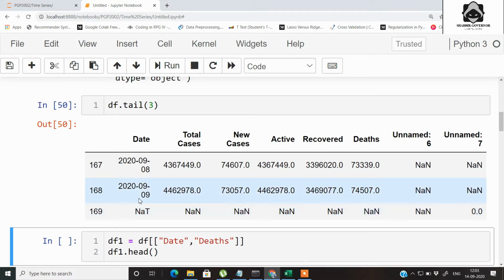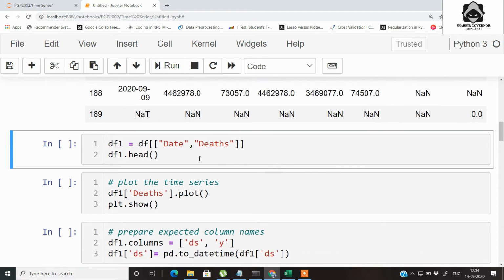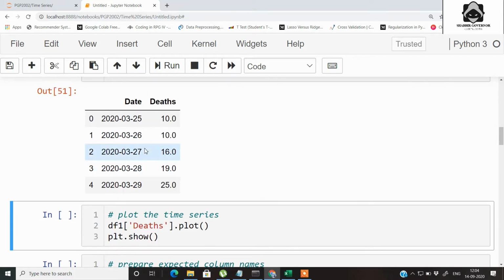We have a limited amount of data because coronavirus actually started in March, and we have data up till this point. For the sake of this video, we are going to perform time series analysis only on two fields, that is date and the number of deaths that will occur over the next 3 months because of coronavirus, if no vaccine is found and if the cases go on increasing in the same order in which they are increasing up till now. Let's create a separate data frame which only has date and deaths. So now we have a separate data frame which only has date and deaths.